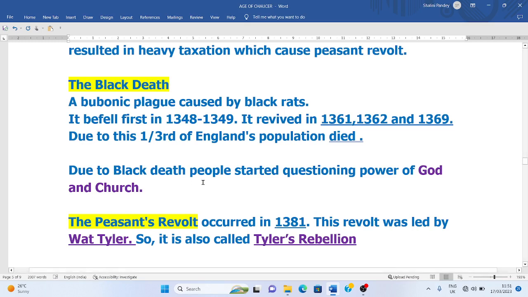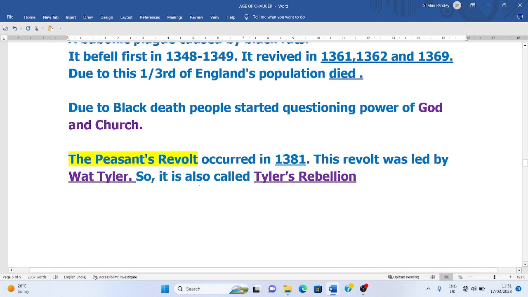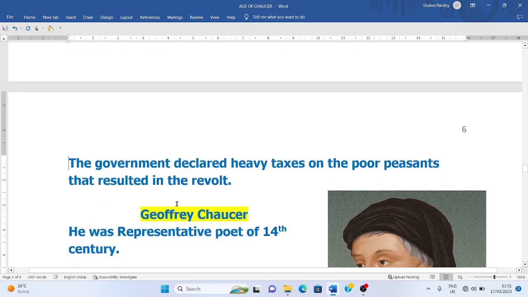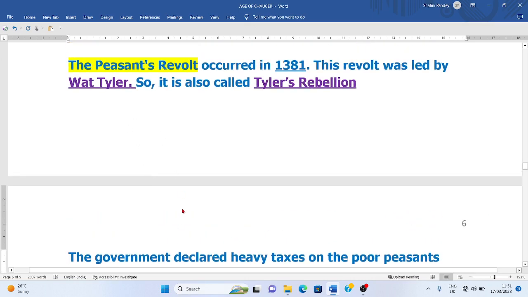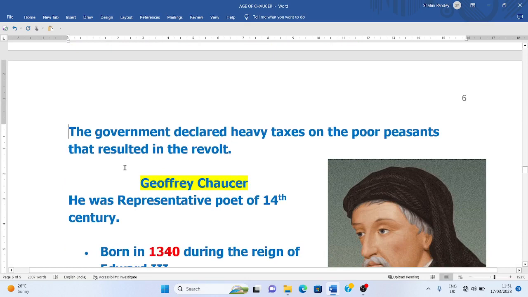Now, there was a peasant revolt because of the 100-year war, which caused many troubles, and one of these troubles is the peasant revolt, and this occurred in 1381. This revolt is also called Tyler's Rebellion, because it was led by Wat Tyler. You must remember the name. This is asked in exams many times: who was the leader. Here the government declared heavy taxes on the poor peasants, and that resulted in this revolt.